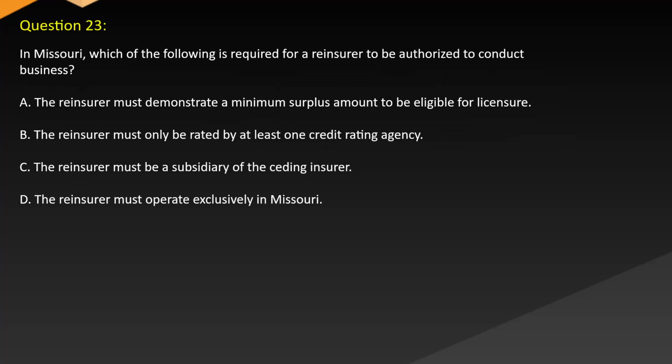Question 23. In Missouri, which of the following is required for a reinsurer to be authorized to conduct business? A. The reinsurer must demonstrate a minimum surplus amount to be eligible for licensure. B. The reinsurer must only be rated by at least one credit rating agency. C. The reinsurer must be a subsidiary of the ceding insurer. D. The reinsurer must operate exclusively in Missouri.